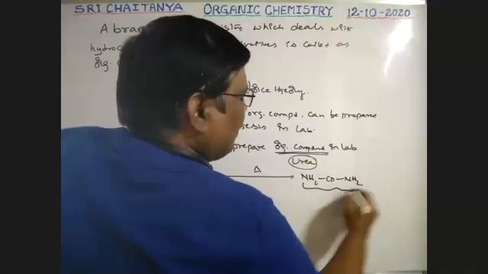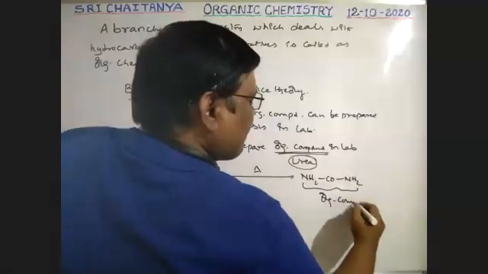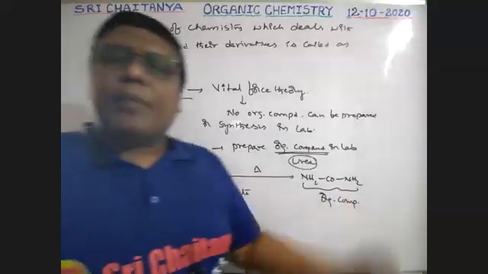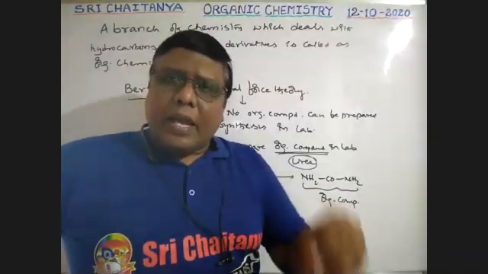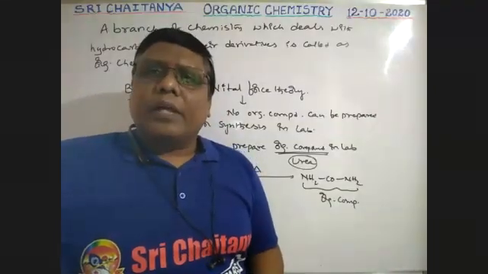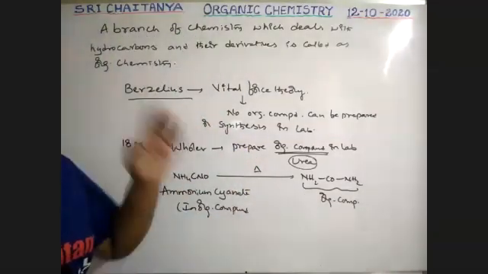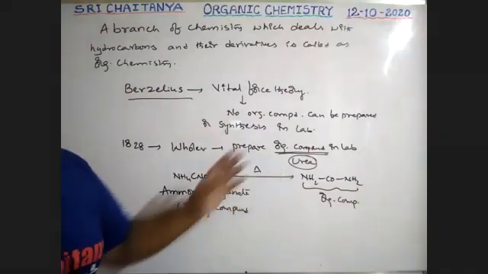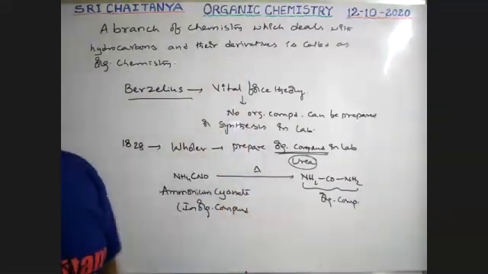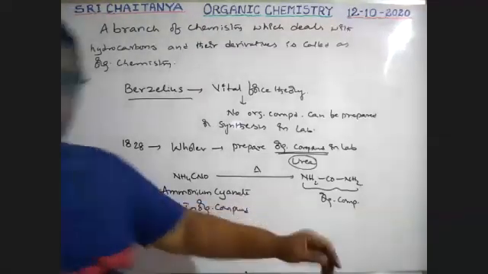It is an organic compound. So by using an inorganic compound, you can prepare an organic compound in our laboratory. That's why organic compounds can also be synthesized in the laboratory. That was proved by Wöhler, and that's why the vital force theory was ruled out.